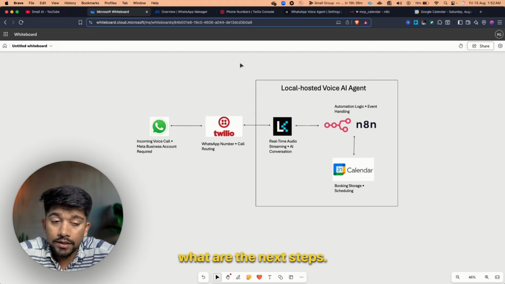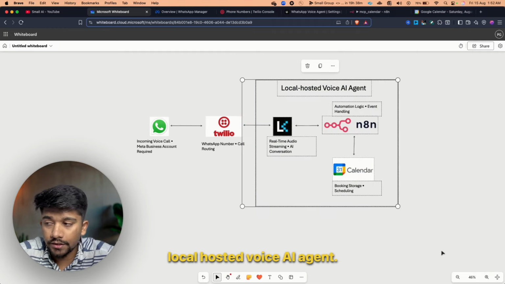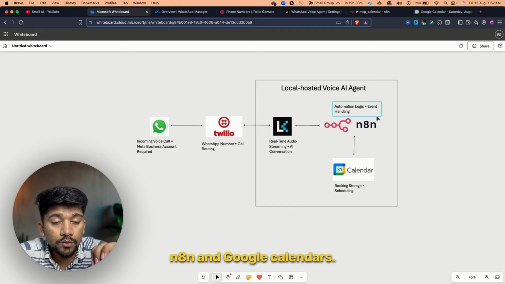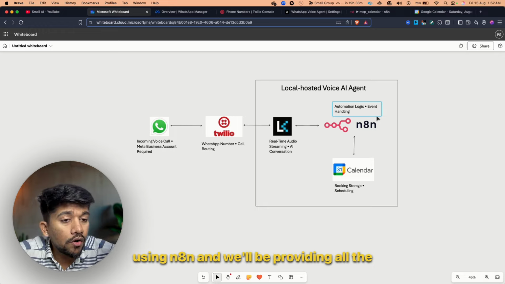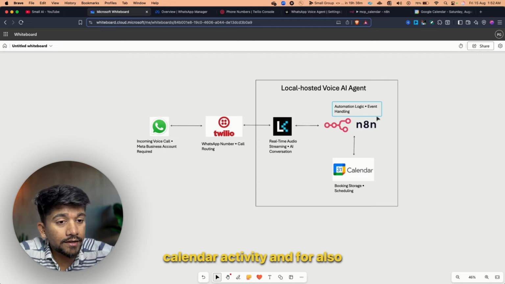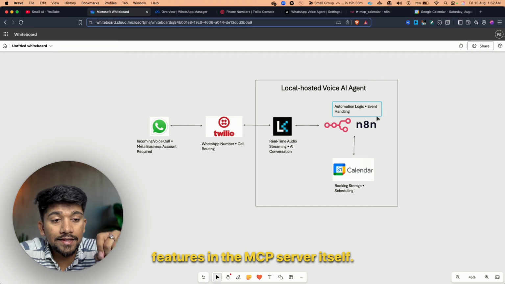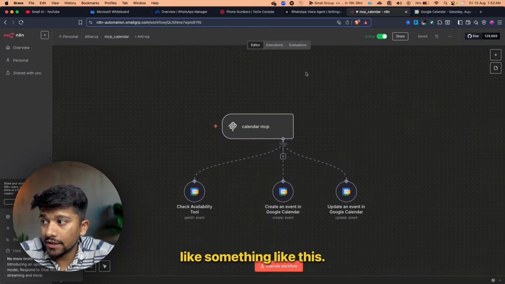So now let's understand what the next steps are. The next step is going to be creating a local hosted voice AI agent. We'll be using LiveKit as a Python library. We'll also be using n8n and Google Calendar. Why do we need n8n? Well, we will be creating an MCP server using n8n and we'll be providing all the tools for checking calendar activity and also for rescheduling these events. We'll be providing these features in the MCP server itself. So if I show you how the n8n MCP server looks, it looks something like this.